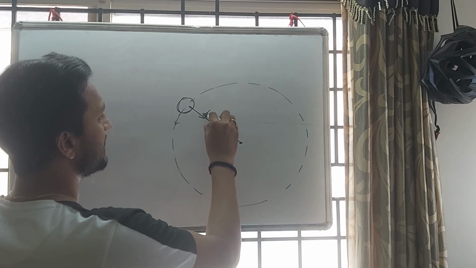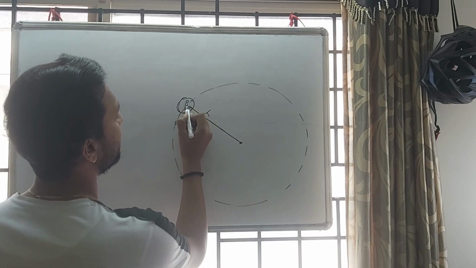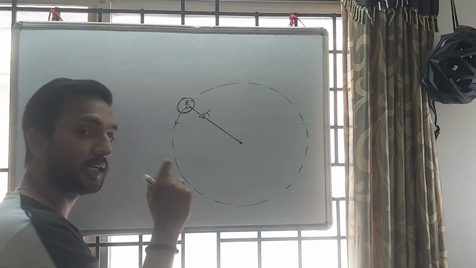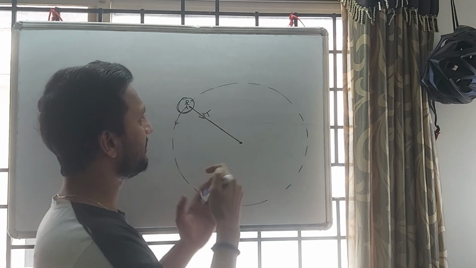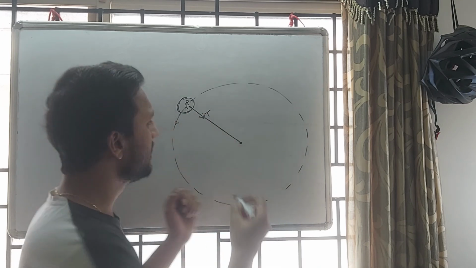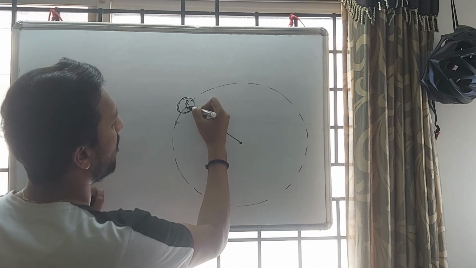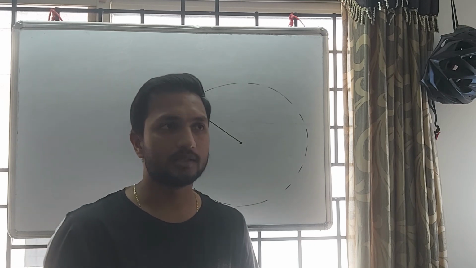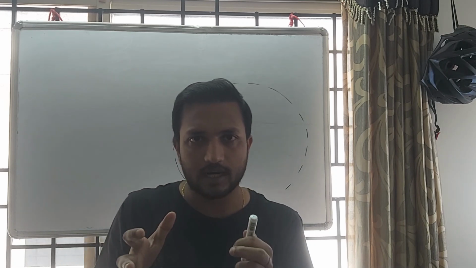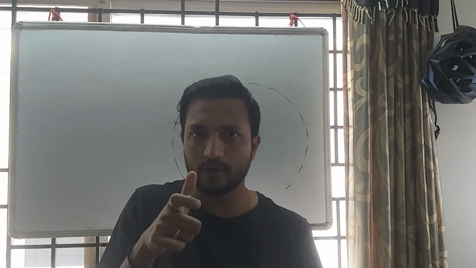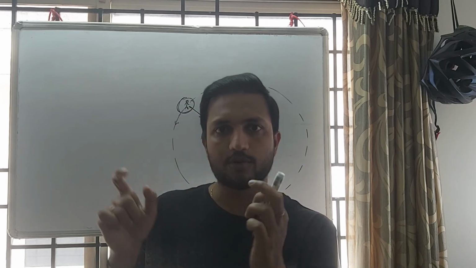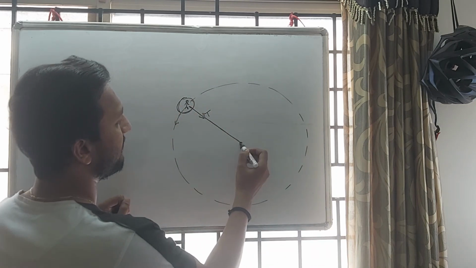Now here we can see, suppose we have one observer, and the observer is sitting on the body only. Suppose I am the observer. Instead of this ball, you can take a car also. So you are sitting on this ball. What will you feel? Just feel like we have one car, you are sitting in that car, and the car is moving in a circular orbit. So you will feel a force that is away from the center.